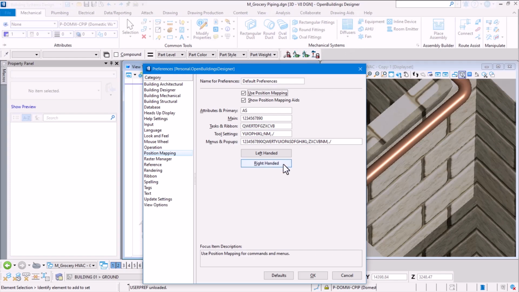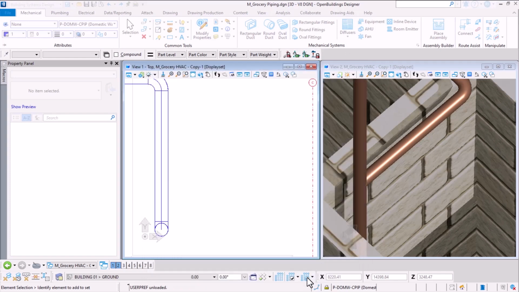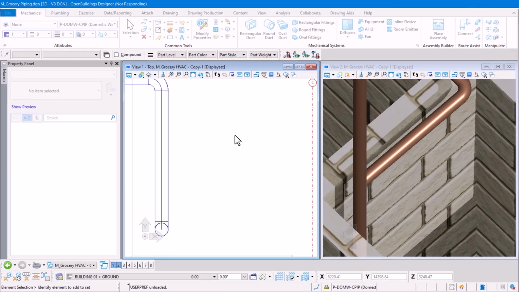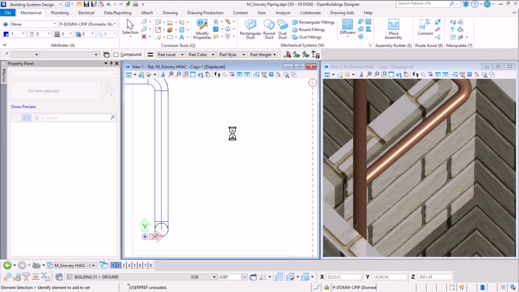Okay, so let's give it a try. I'm going to hit OK. The preferences have been saved. We don't have to reload OpenBuildings Designer, so the preferences are updated dynamically. Once it is updated, you notice the change in the user interface. For every group, the keyboard shortcut for the corresponding group has been added. For example, pressing A on my keyboard will activate the attributes group. Q will activate the common tools. Mechanical systems will be activated by the W key.